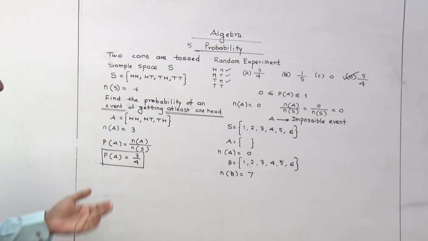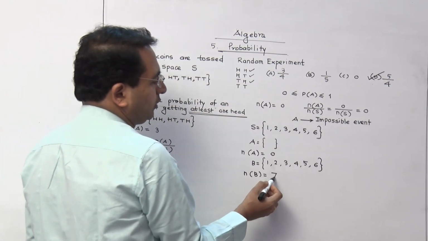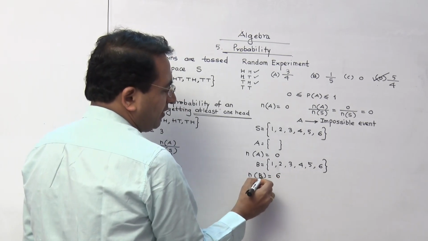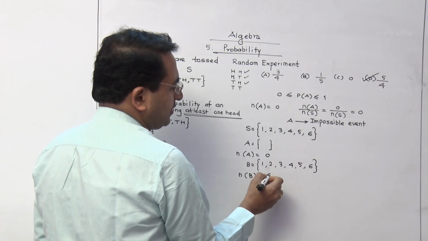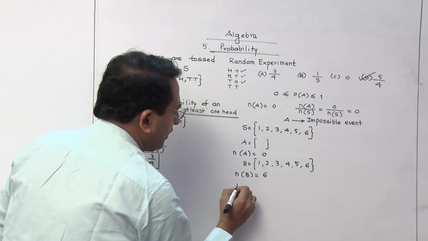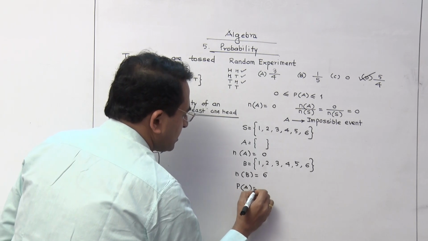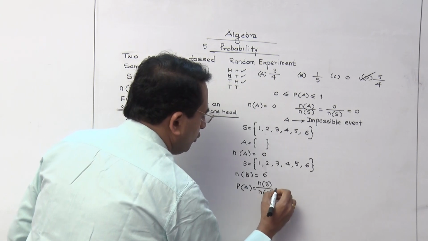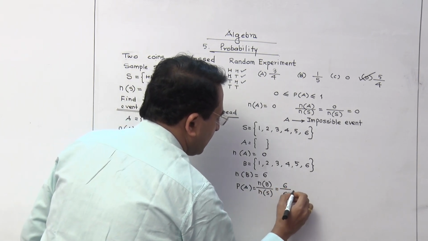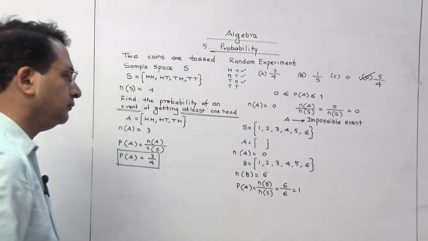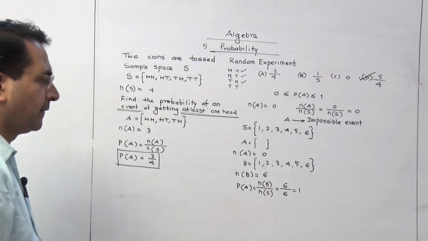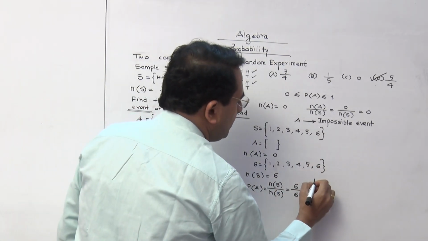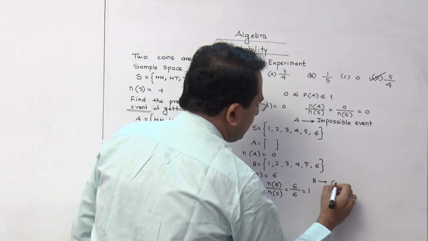Sorry, it is going to be 6. So n(B) is 6, and the probability is n(B) upon n(S). So your answer is 6 upon 6. That answer is 1. When you are getting the probability 1, then that event B is called a certain event.